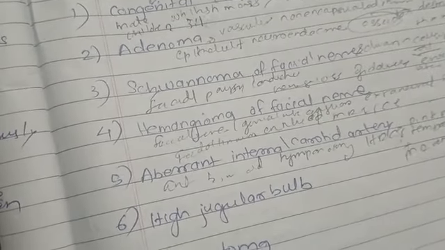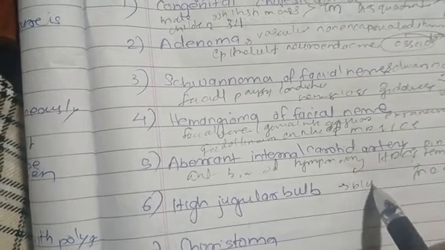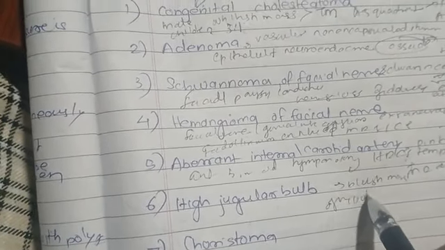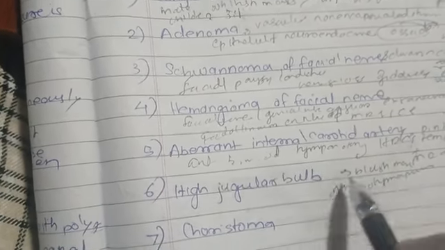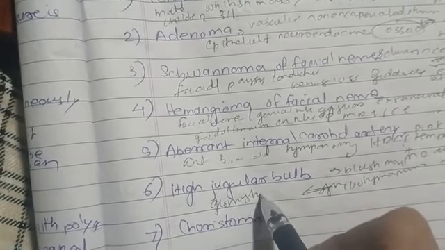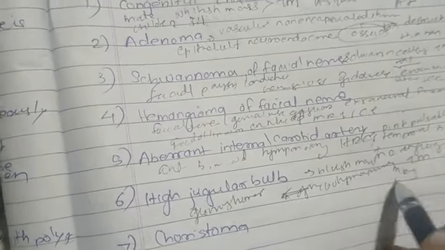Now talking about high jugular bulb. High jugular bulb presents as a bluish mass of the hypotympanum or mesotympanum in contact with the tympanic membrane, simulating what? It simulates basically a glomus tumor, and MRI can help differentiate it.